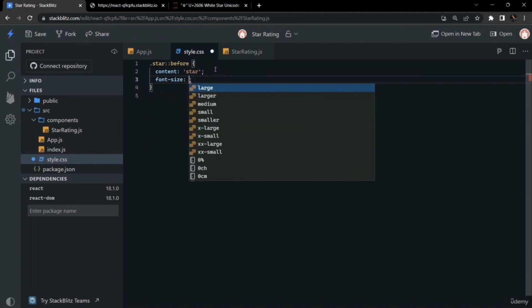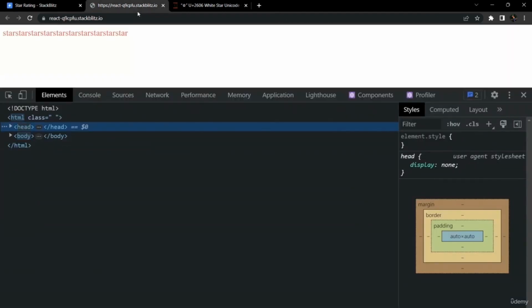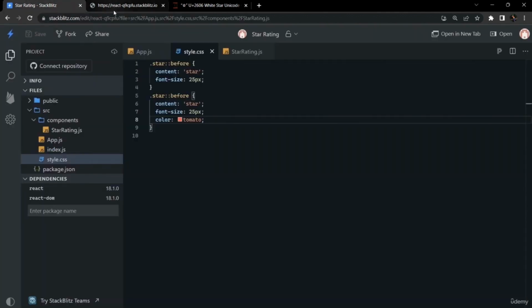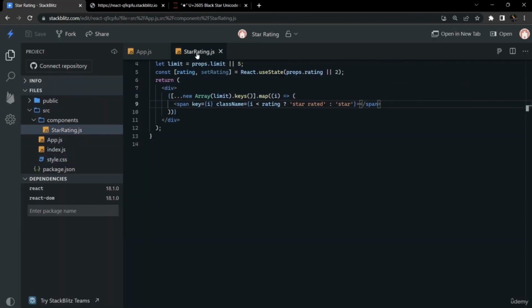So we'll apply the basic CSS on this style.css. Now basic CSS has been done, and now we can put our content. I have copied the unicode for star filled and empty from the internet. You can use any symbol.